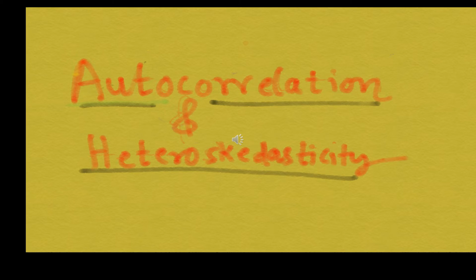In this PowerPoint, we will study autocorrelation, that is first order autocorrelation, and heteroskedasticity. These are properties of disturbances.